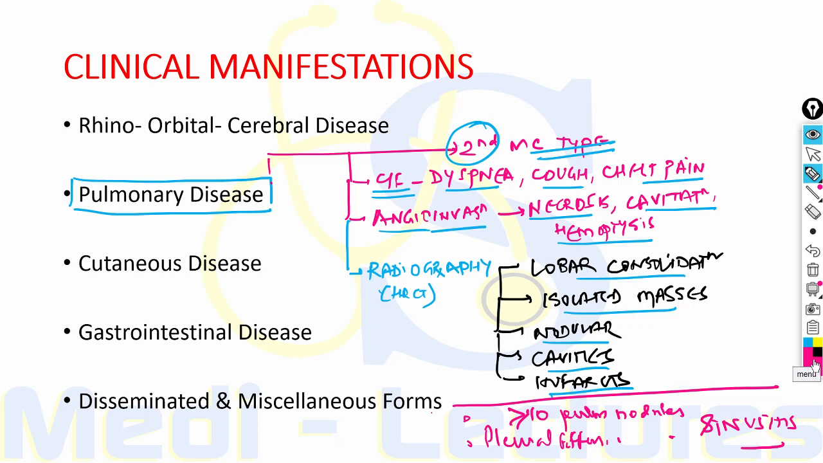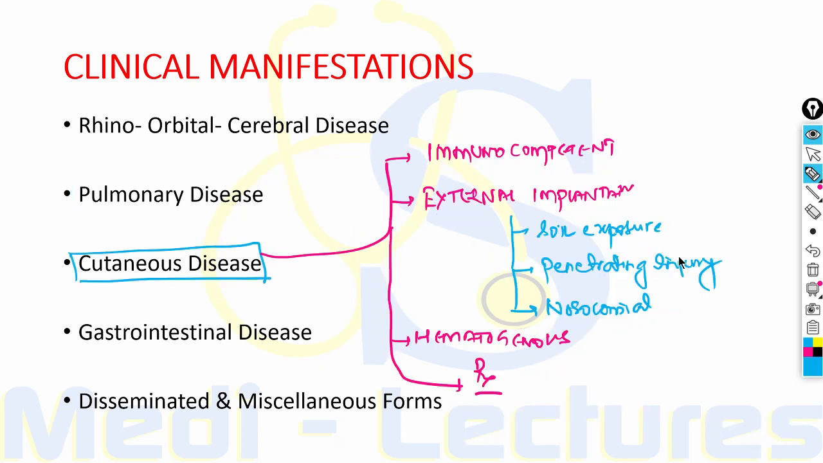Now coming on to the cutaneous disease, it can be seen in immunocompetent individuals. It can either be by external implantation of fungus or by hematogenous dissemination. By external implantation, it can occur through soil exposure, for example, in trauma like natural disaster or road traffic accident. It can also enter the body by penetrating injury with plant material like thorn, and nosocomial infections like injection catheter and endotracheal tube. It can also be there by hematogenous spread.